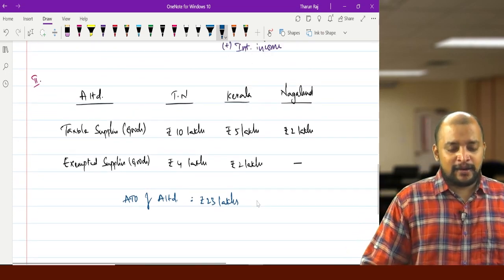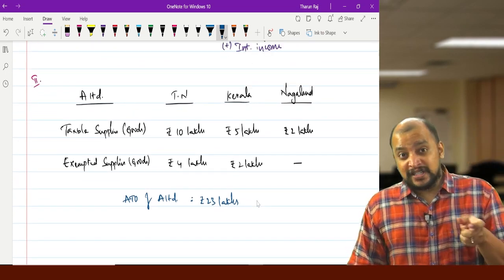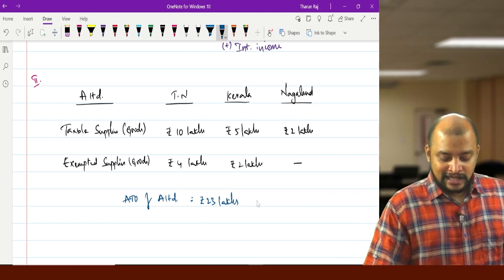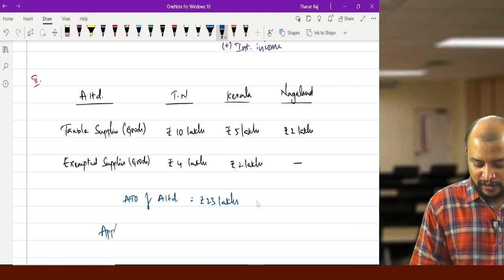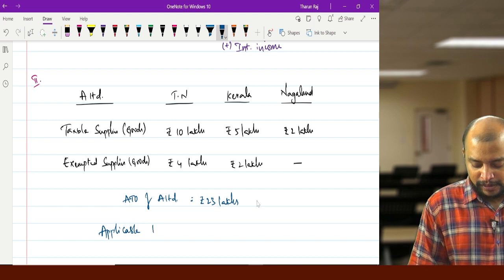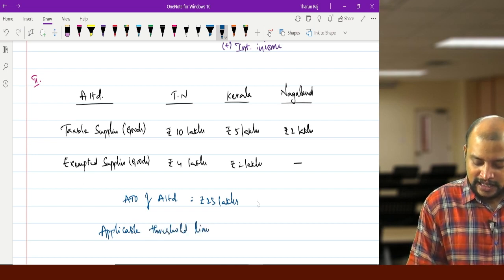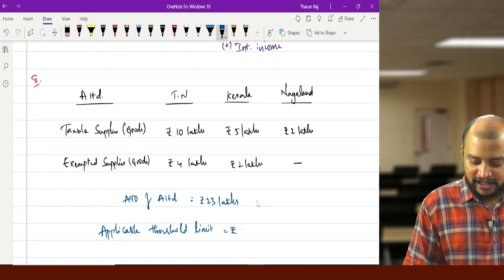Now what is the applicable threshold limit? They are doing business in more than one state, and one of the states is a special category state. Therefore, the applicable threshold limit is 10 lakhs.